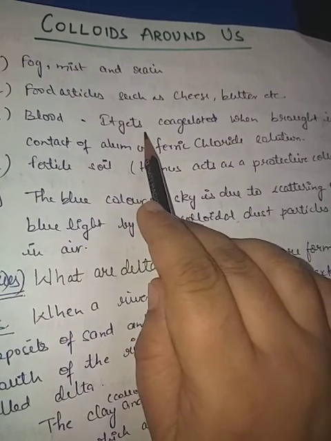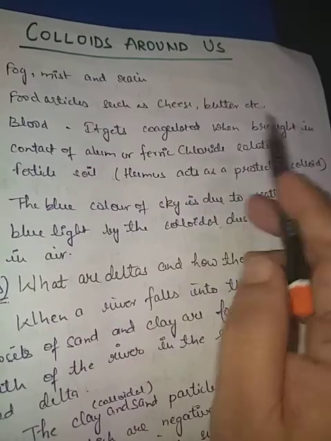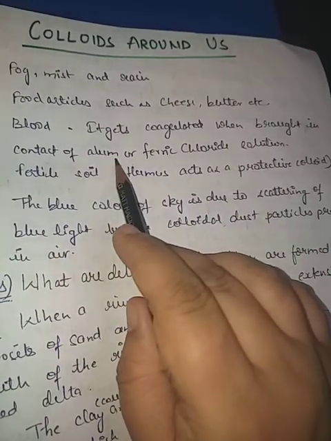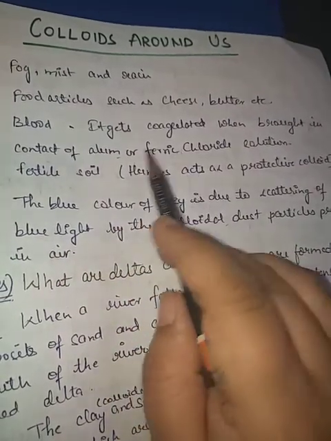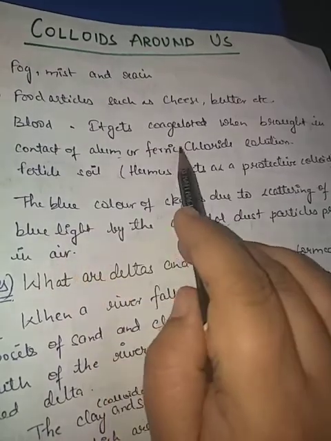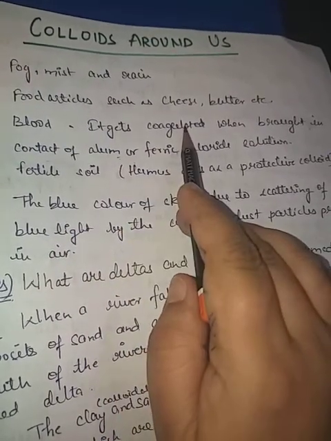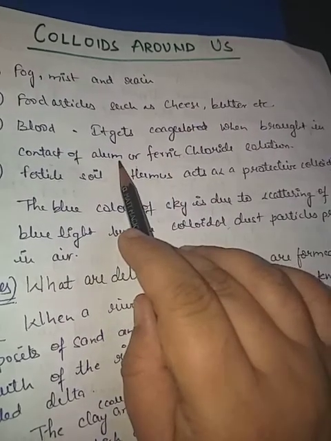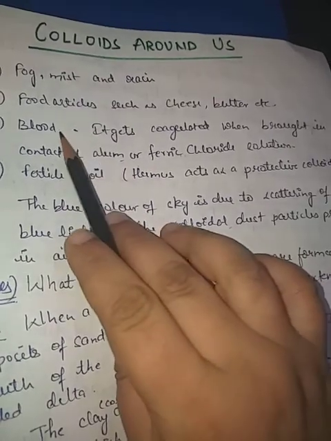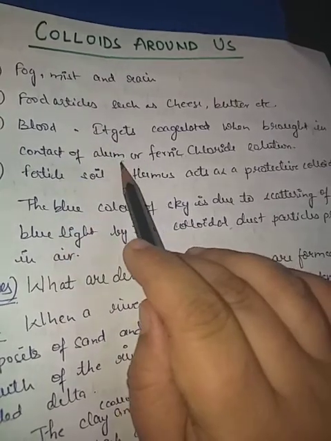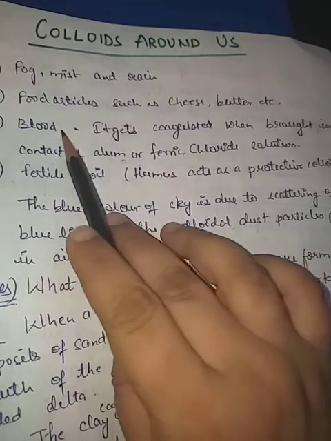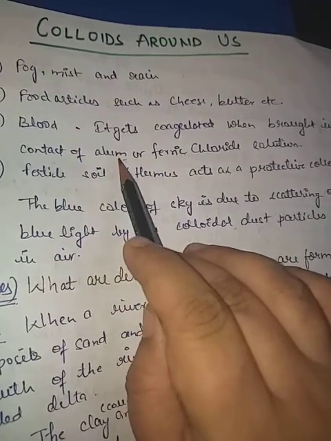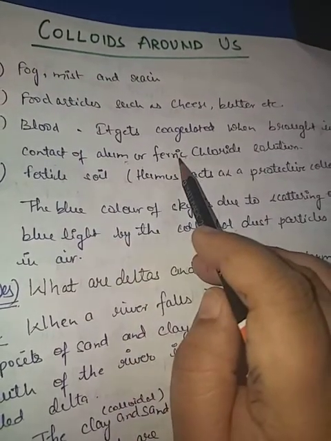It gets coagulated when brought in contact with alum or ferric chloride. If you have seen, sometimes if bleeding is there from any cut, we use alum there, because that blood gets coagulated due to the presence of iron or ferric chloride.